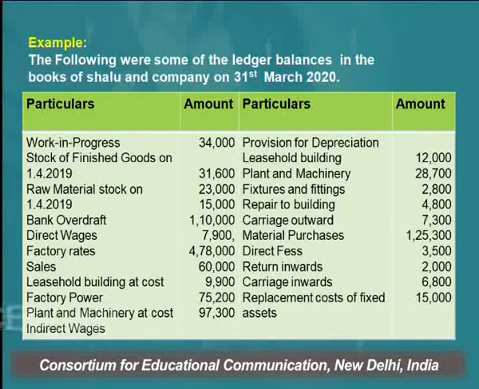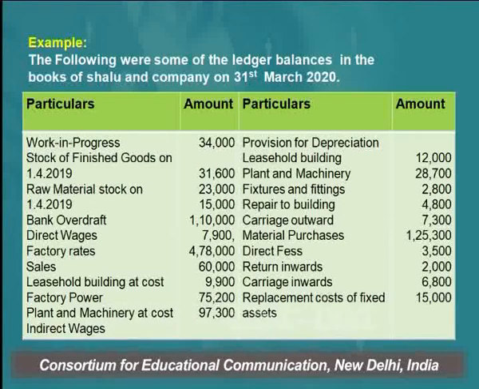Next is factory power. Factory power is the power which is used in the factory. So this is also related with the factory. So all factory expenses are to be shown in the manufacturing account. The next item is plant and machinery. So the plant and machinery is an asset, and again all assets are shown in the balance sheet.